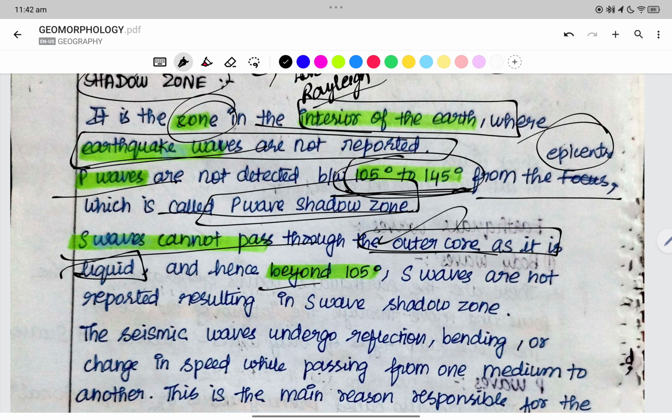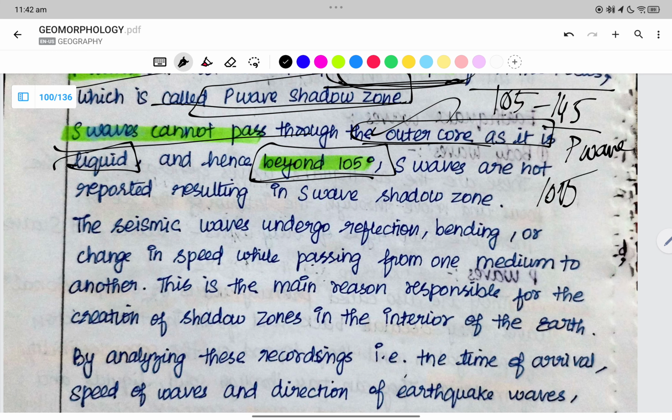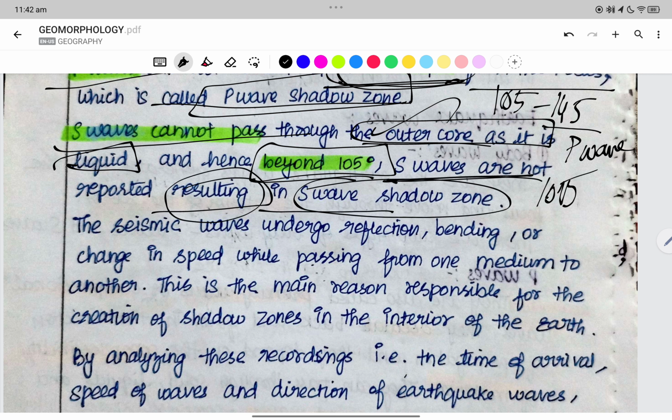The outer core is a liquid, and hence beyond 105 itself, we do not have the S waves. So from 105 to 145 is where we do not have the P waves, and above 105 is where we do not have the S waves as well. S waves are not reported in the S-wave shadow zone.